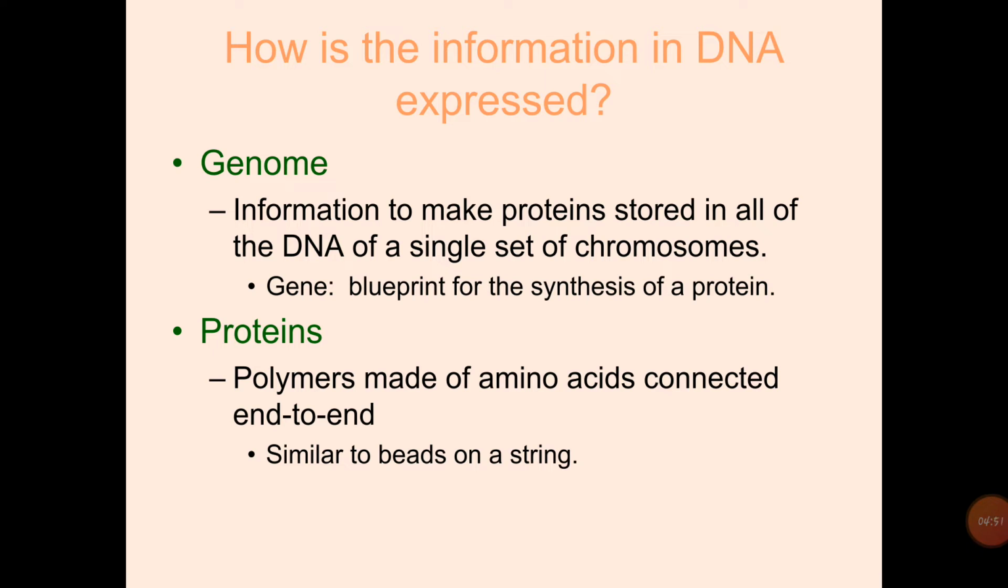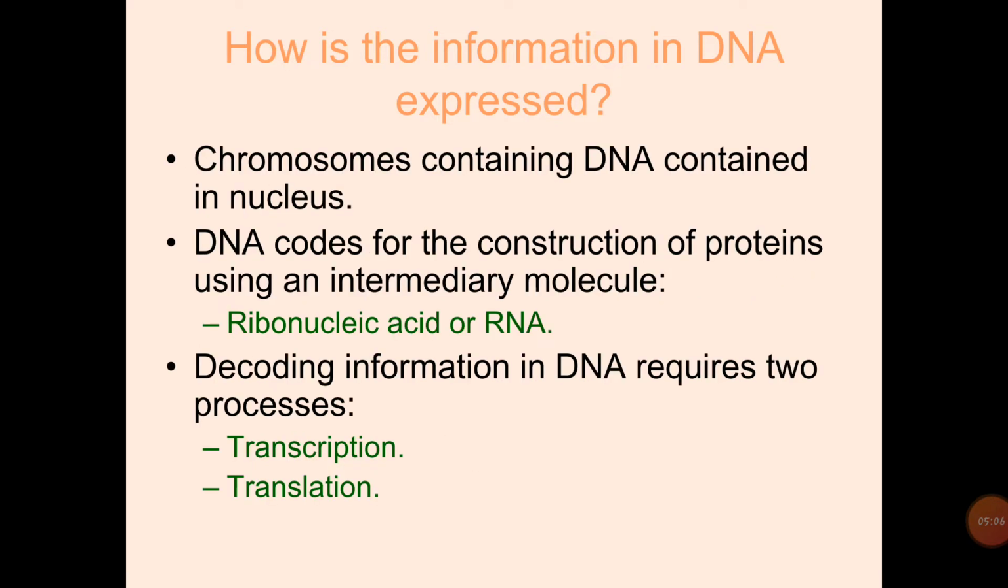synthesis of protein, and proteins are polymers made up of amino acids connected end to end, similar to beads on a string. Okay, the amino acids are connected with each other with the help of a polypeptide bond or peptide bond. Then chromosomes containing DNA are contained in the nucleus. DNA codes for construction of protein using an intermediary molecule, that is ribonucleic acid or RNA. Then decoding information in DNA requires two processes, that is transcription and translation. These are the steps of protein synthesis.